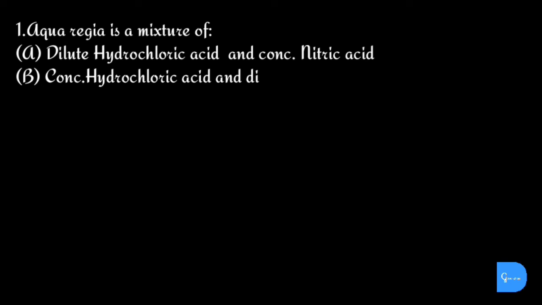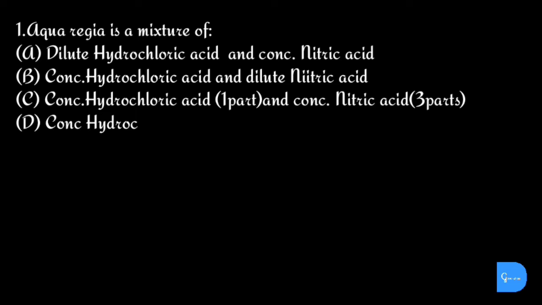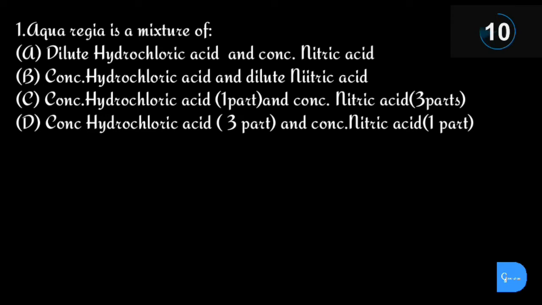Question number 1. Aqua regia is a mixture of? Options are A. Dilute hydrochloric acid and concentrated nitric acid, B. Concentrated hydrochloric acid and dilute nitric acid, C. Concentrated hydrochloric acid 1 part and concentrated nitric acid 3 part, D. Concentrated hydrochloric acid 3 part and concentrated nitric acid 1 part.